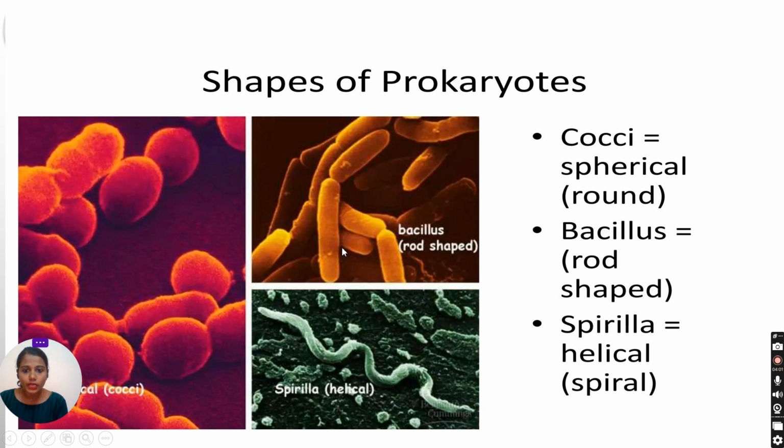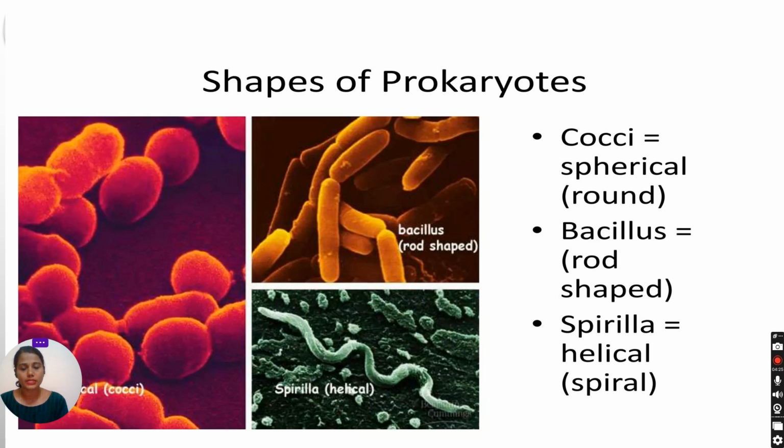This one is bacillus, which is rod shaped. Next one is spiral. As the name indicates, it is helical or spiral in shape. So this is cocci, round shaped. This is bacillus, rod shaped. And this is spirilla, helical or spiral shaped.